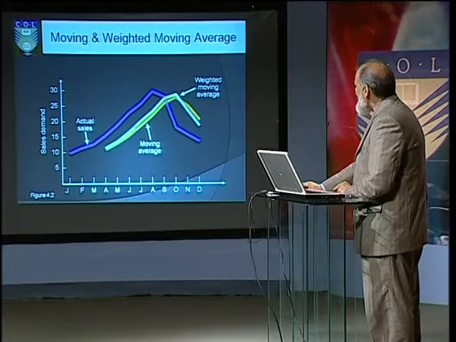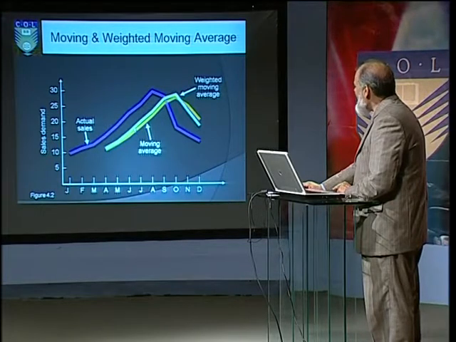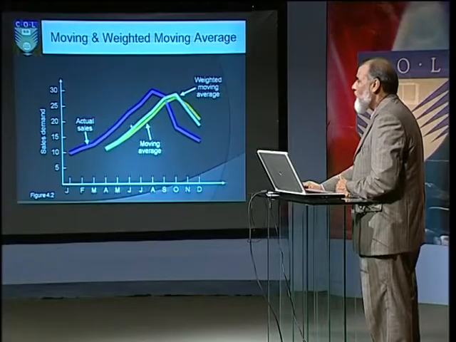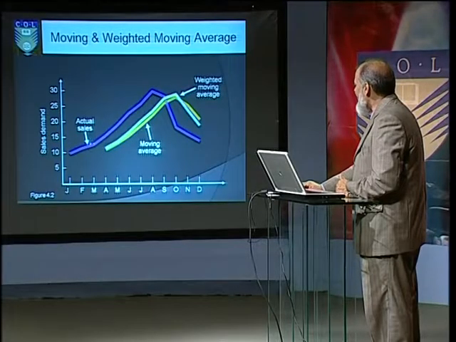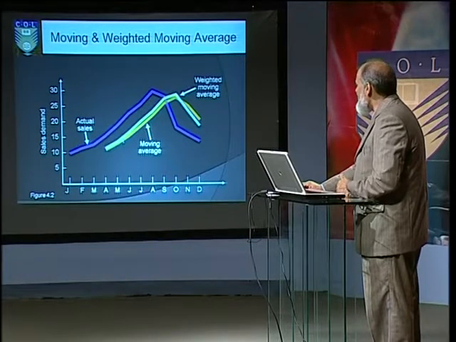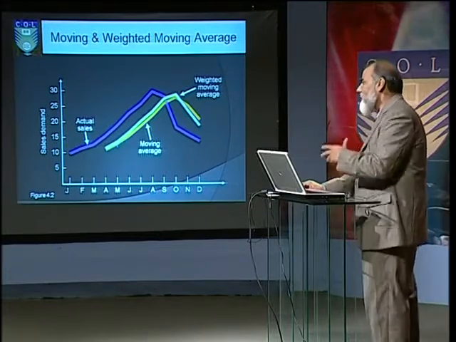Now, it means that if you increase the weight further, let's say for the most recent month, instead of 3 you apply the weight 5, and then weight 2 to the second month and weight 1 to the third month, you will get the gap between the actual sales and the weighted moving average even closer. I think it's iteration, and with experience in whatever you are predicting, you will be able to come up with what weights actually need to be assigned in order to have a closer fit.